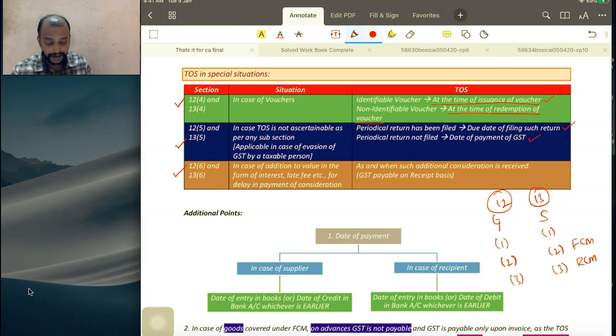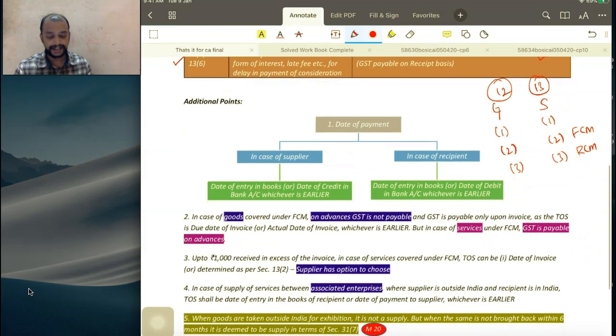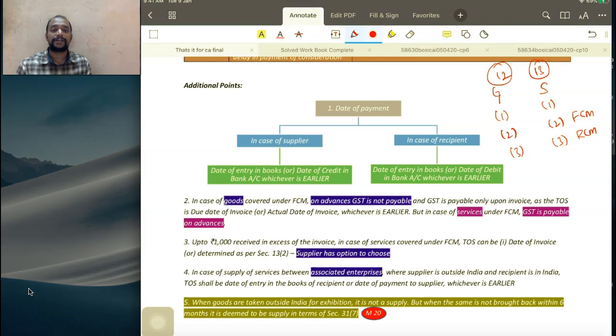In case of addition to value in the form of interest, late fee, etc. for delay in payment of consideration, as and when the additional consideration is received. So on receipt basis, not on accrual basis. Then look into some additional points here.